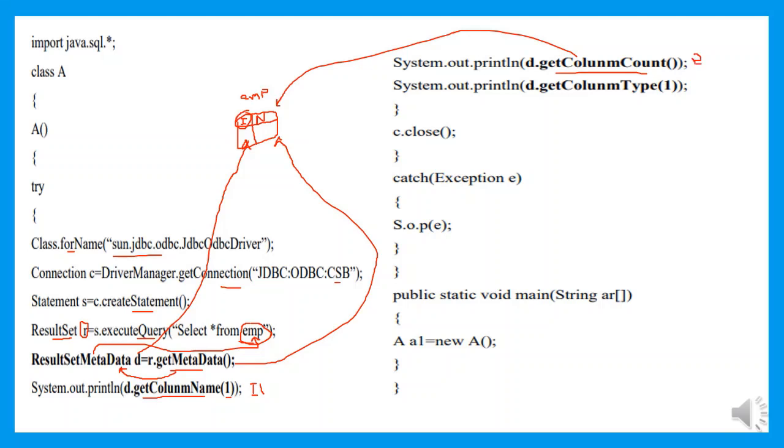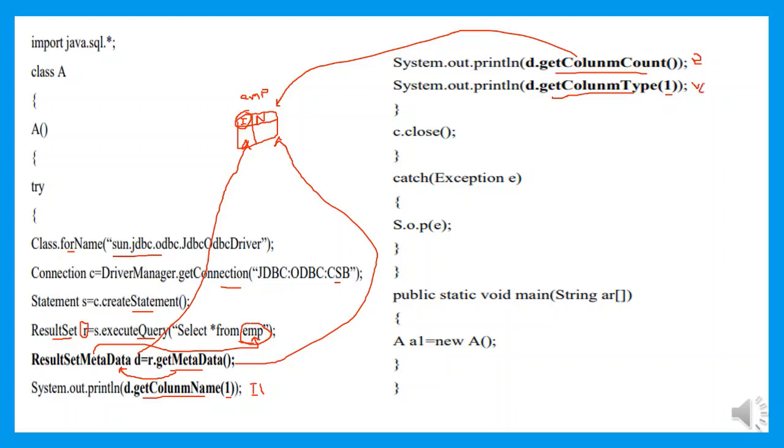Then next I will retrieve the type assigned to the first column attribute, or all the attribute types. For that we'll make use of a method called getColumnType and specify the index as 1. The index 1 is employee ID. It is of varchar, so the method is going to return varchar as the attribute type.